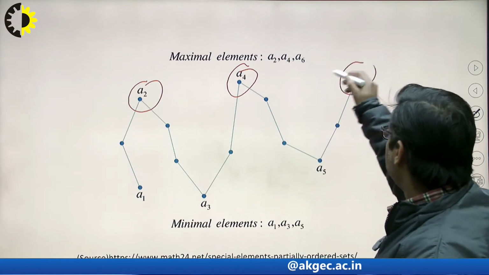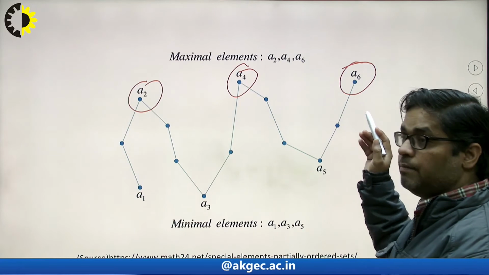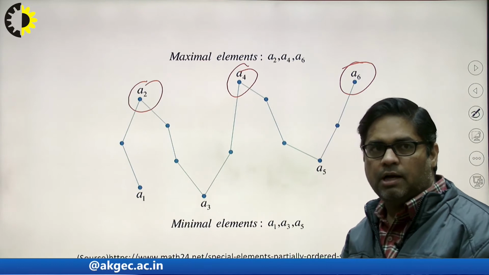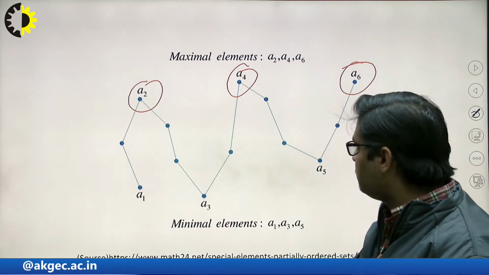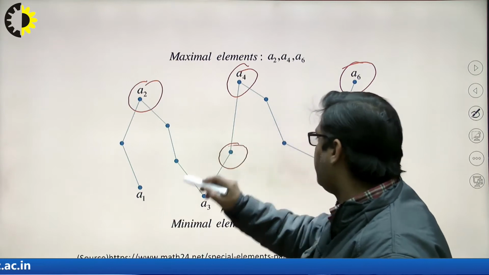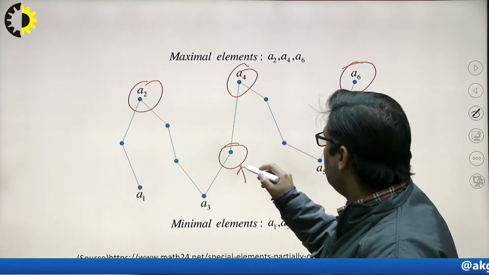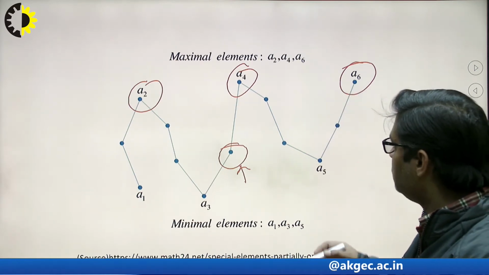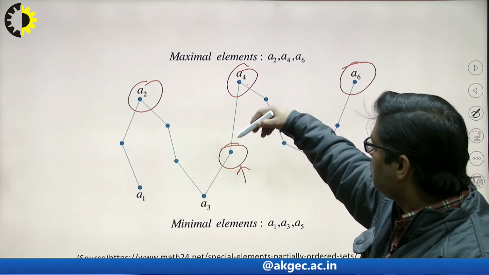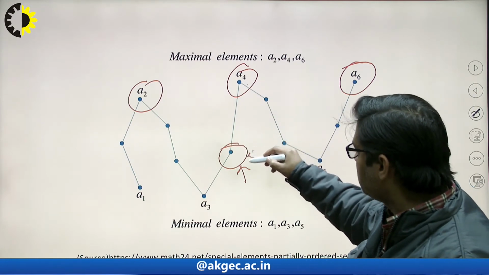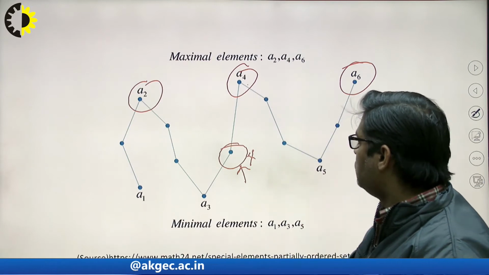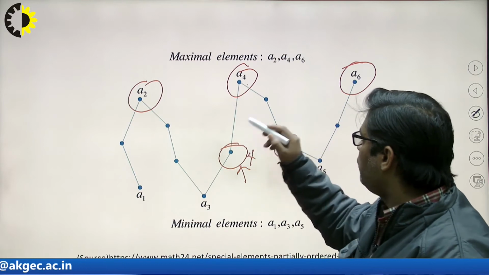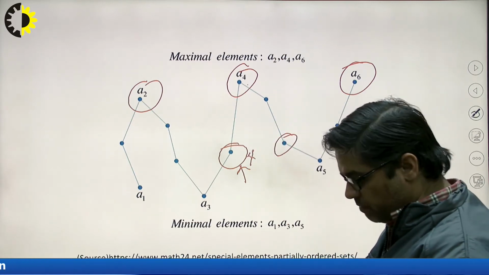A6 is also maximal, because for the other elements again I cannot say who is greater than A6. So that's why I am saying that A2, A4 and A6 are maximal elements. But if I talk about this particular element, there are elements which are greater than it, or at a higher position than it, so we can say that this cannot be maximal, because that element above it exists. Similarly, this cannot be maximal either. So here A2, A4 and A6 are the maximal elements.